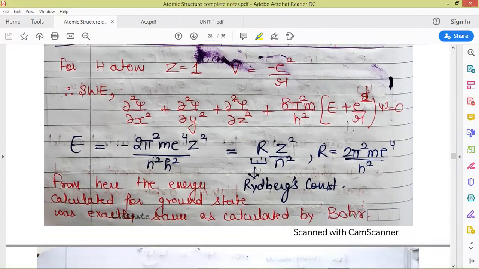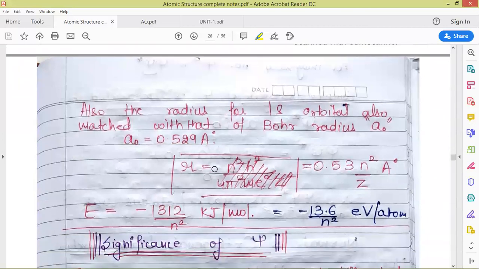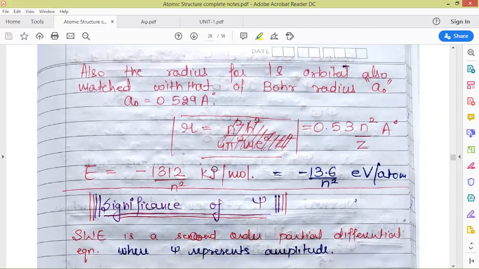From there, he derived the values of energy and radius of the first orbit of the electron, and he found the same values as proposed by Bohr. So the model of Bohr didn't totally fail; many calculations done by him were the same as those taken by Schrodinger for his equation.